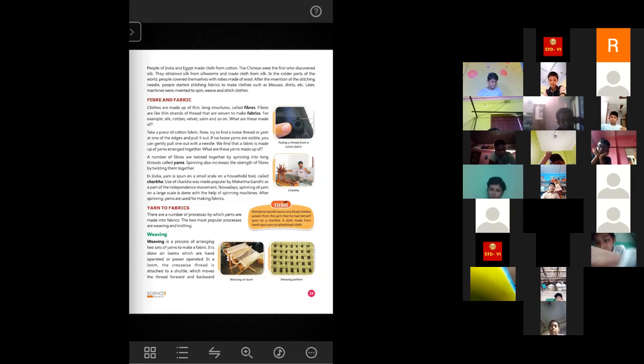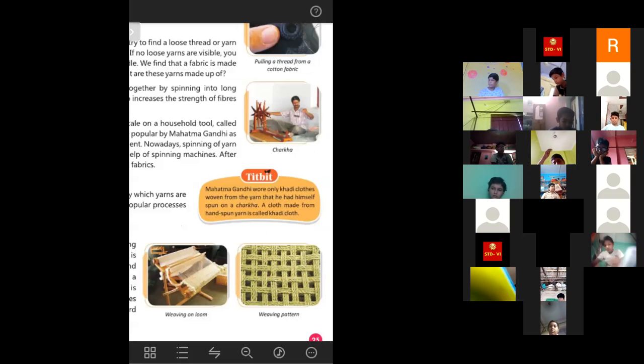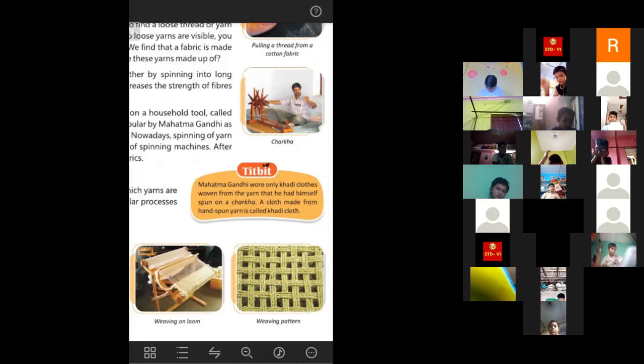Now let's see the tidbit part. Mahatma Gandhi wore only khadi clothes woven from the yarn that he had himself spun on a charka. So the khadi clothes that Mahatma Gandhi used to wear were made from the yarn or the threads that he had spun himself. Okay. So for making his clothes or dress, he used to make the threads himself by using the charka. A cloth made from hand spun yarn is called khadi cloth.